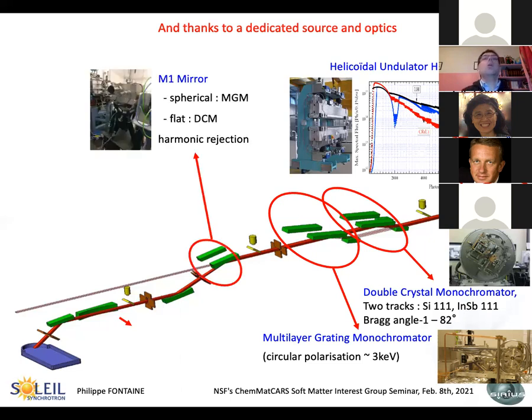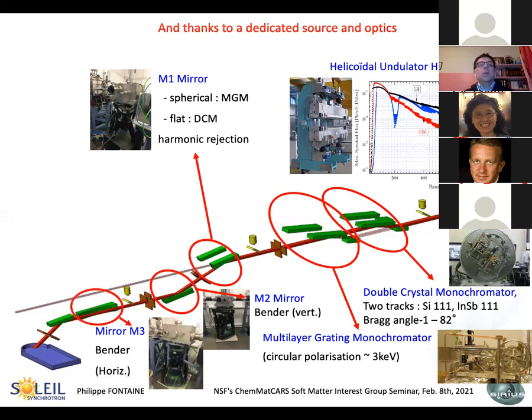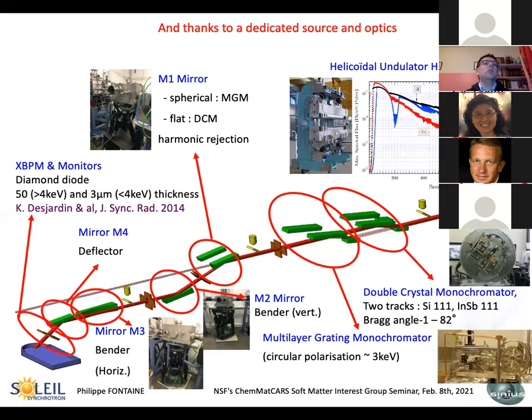Then we have a mirror which is spherical for the MGM, but flat for the DCM, and used for harmonic rejection. The second mirror is a bender, and we can focus the beam down to 100 micrometers, less if we lose flux. We have a third mirror to bend and focus the beam horizontally again to something like 100 micrometers. And we have the fourth mirror for deflection, and then we also have some XBPMs and monitors, essentially diamond diodes, a thick one for high energy and a thin one for low energy.